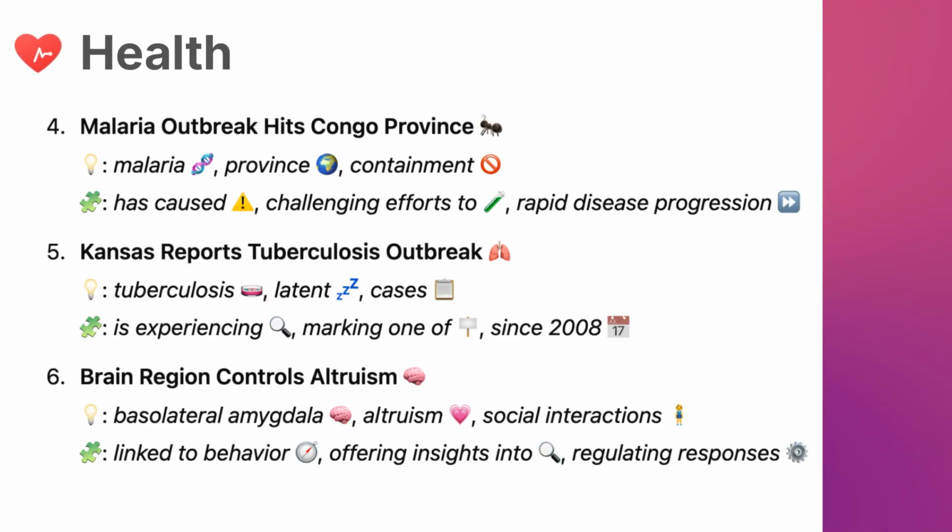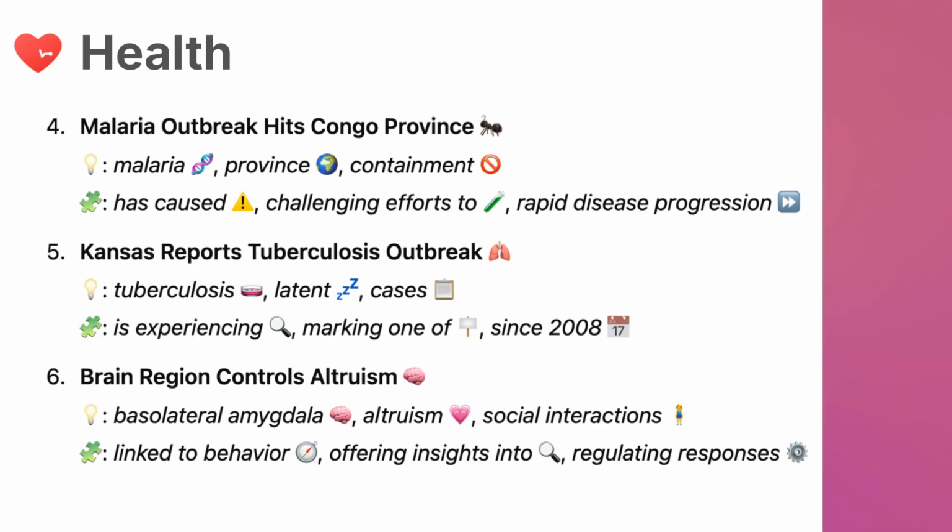5. Vocabulary: tuberculosis, a bacterial infection that mainly affects the lungs and can be spread through the air. Latent describes a disease that is present in the body but not currently causing symptoms. Cases: instances of a disease diagnosed in individuals.